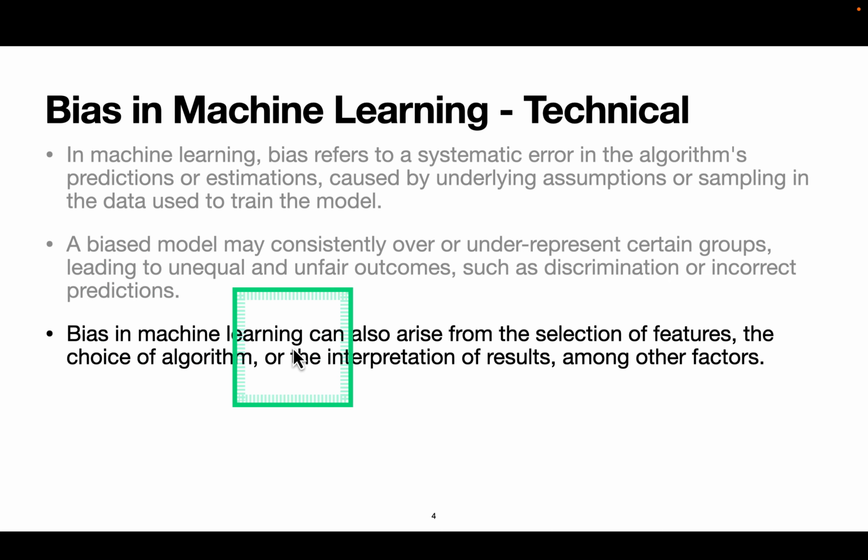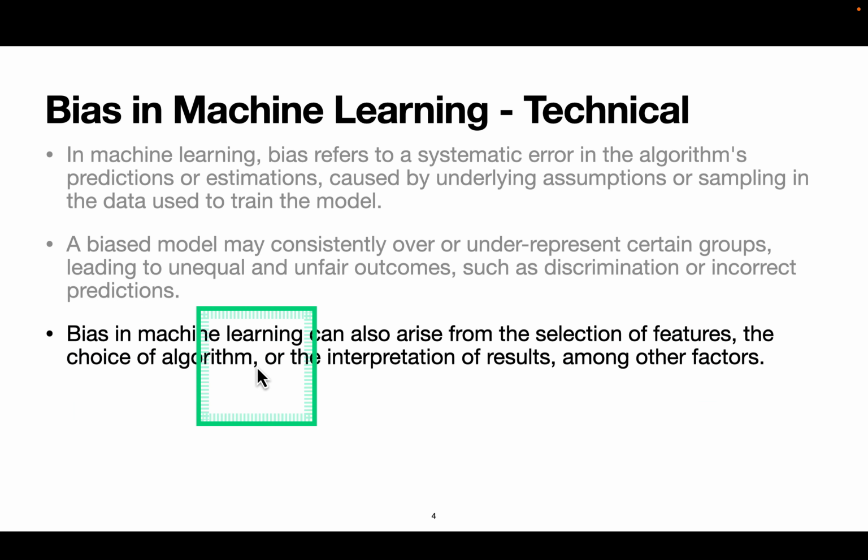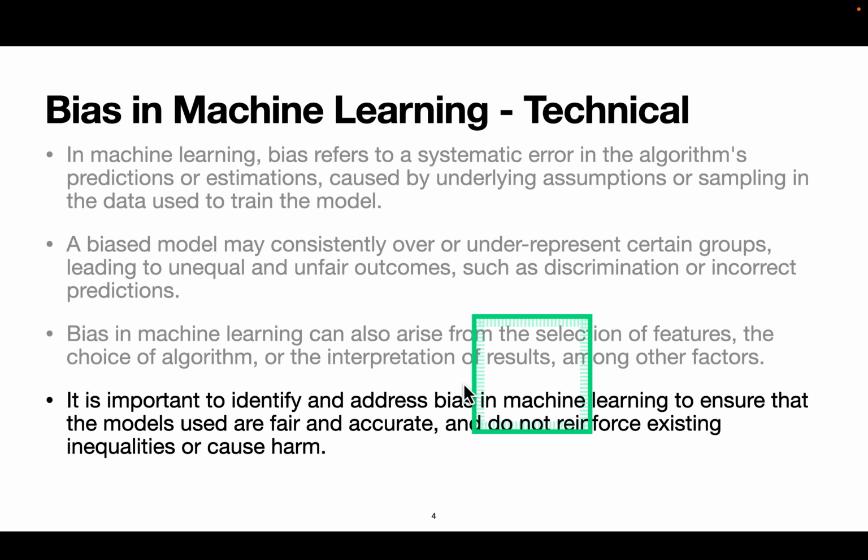Bias in machine learning can also arise from the selection of features, the choice of algorithm, or the interpretation of results, among other factors. It is important to identify and address bias in machine learning to ensure that the models used are fair and accurate and do not reinforce existing inequalities or cause harm.